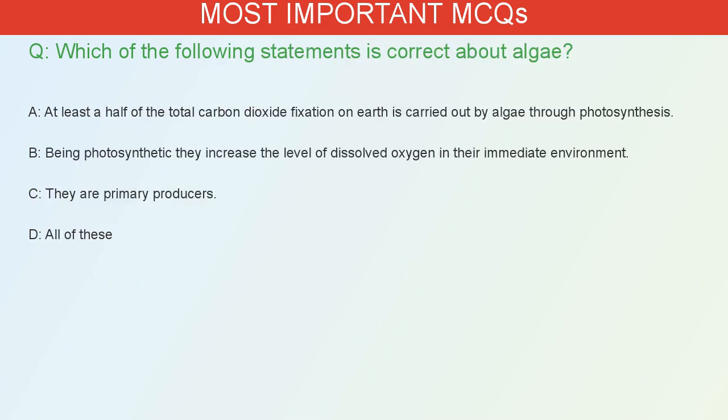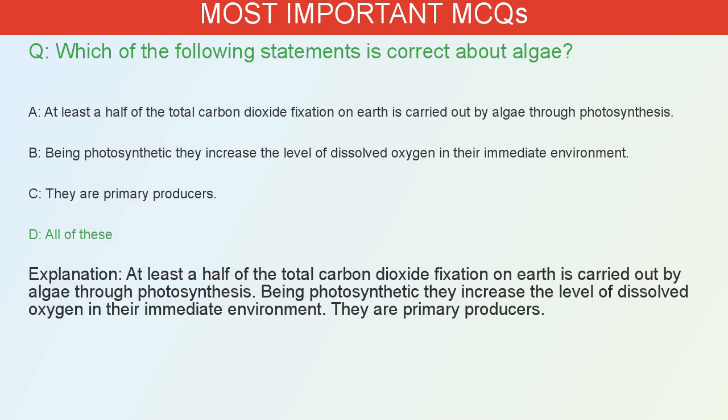Which of the following statements is correct about algae? A. At least a half of the total carbon dioxide fixation on Earth is carried out by algae through photosynthesis. B. Being photosynthetic, they increase the level of dissolved oxygen in the immediate environment. C. They are primary producers. D. All of these.